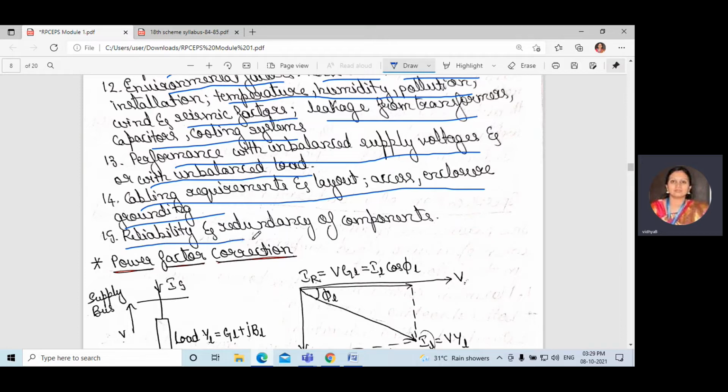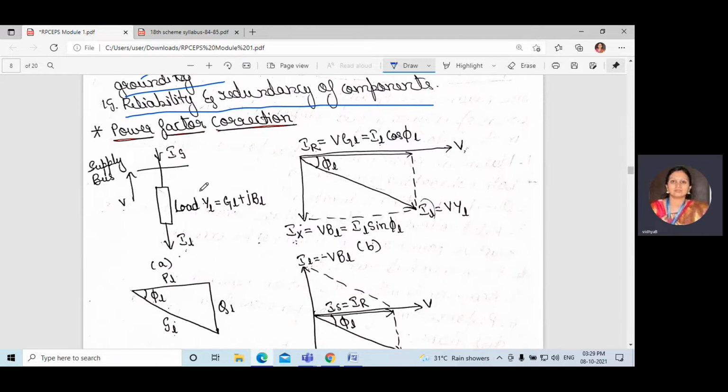Next, reliability and redundancy of components. Okay, and the quality of the components we are using should be a quality one. It should have reliability, it should be advanced components, like that. Next topic is power factor correction.